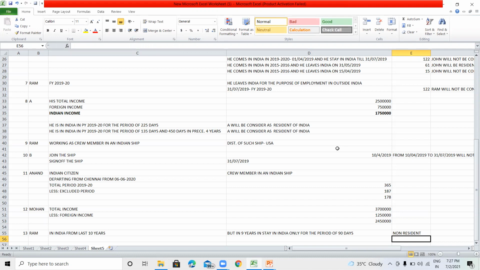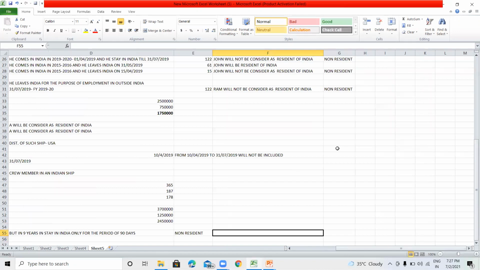Then he will be considered non-resident for such 9 years. When he is considered as non-resident for such 9 years, then he will be considered as not ordinary resident.